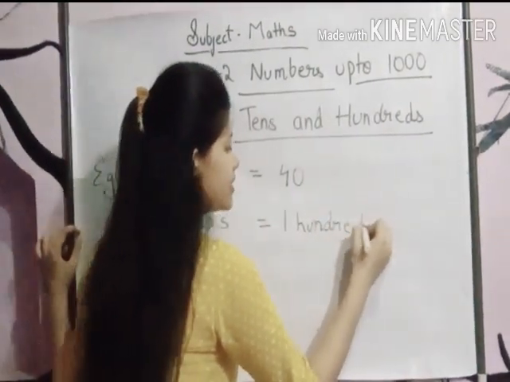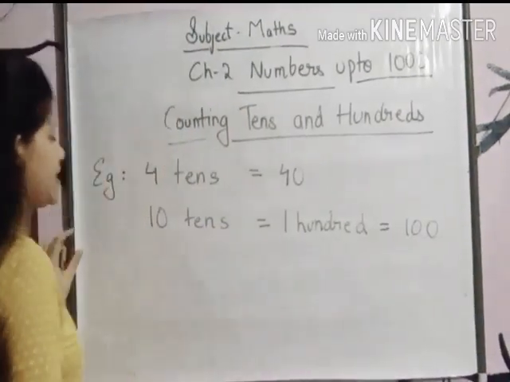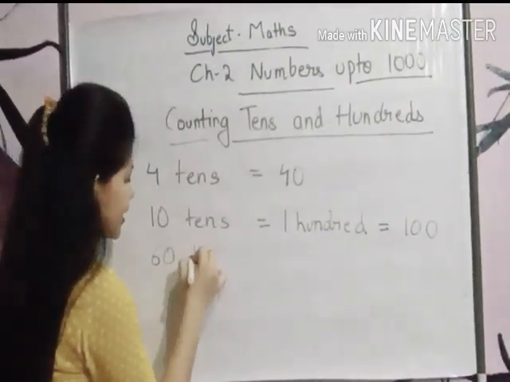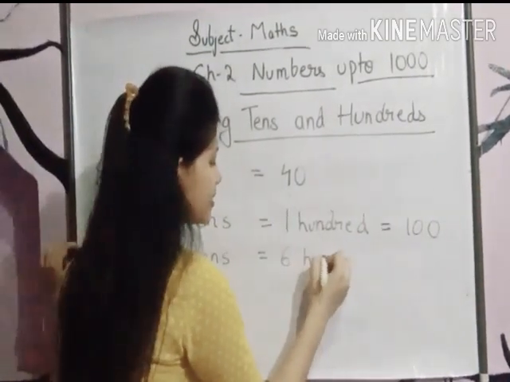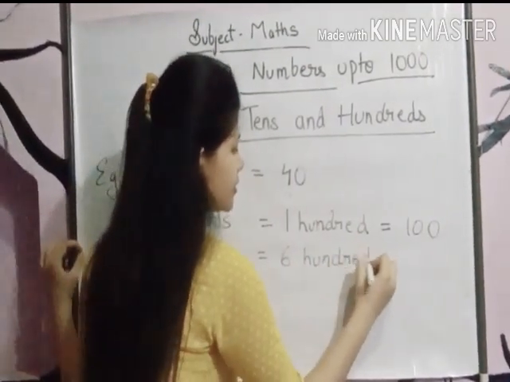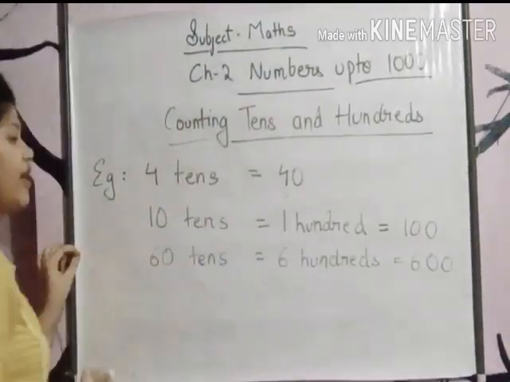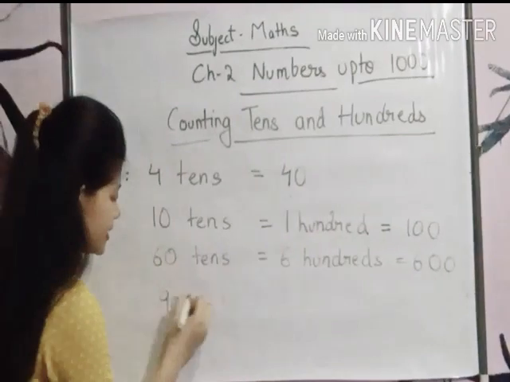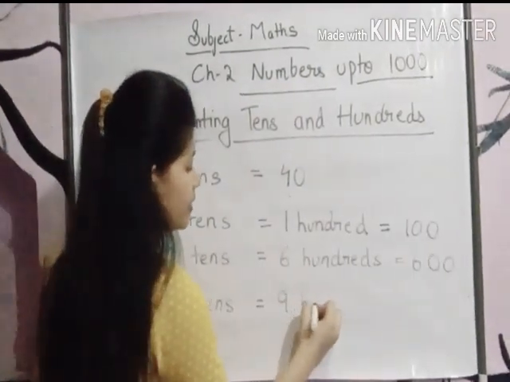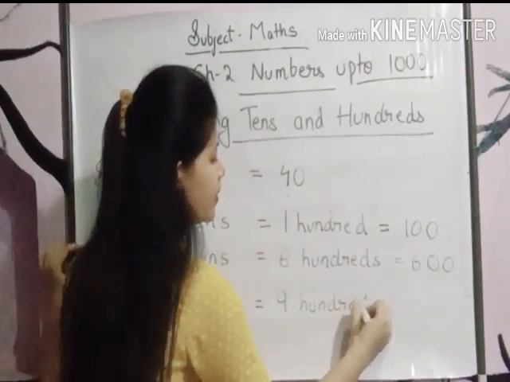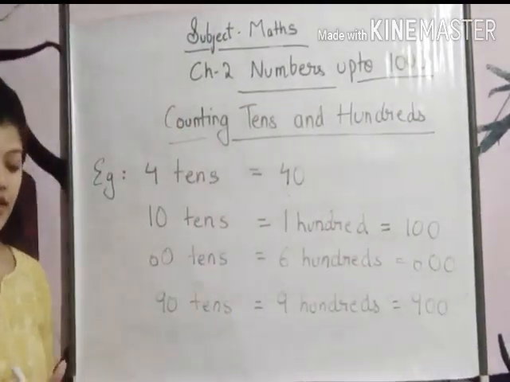You can write it as 100 also and in numbers also 100. Yes. If I say 60 tens, it means this will be equal to 6 hundreds, which will be equal to 600, this number. Okay, if I say 90 tens, then this will be equal to 9 hundreds. That is 900. Okay, clear?